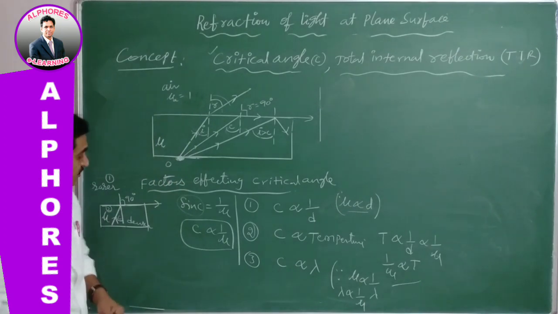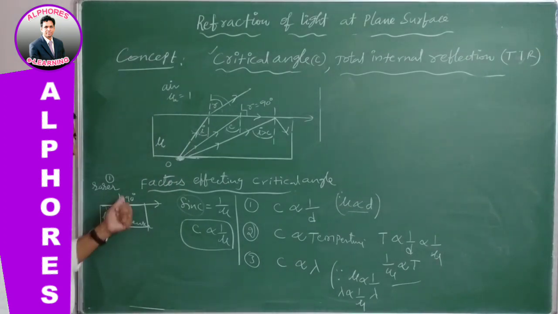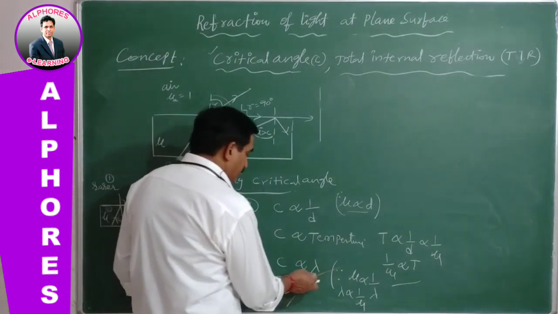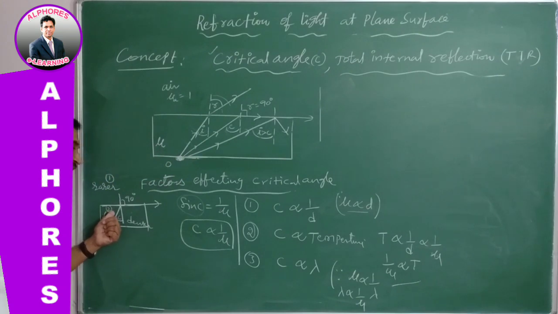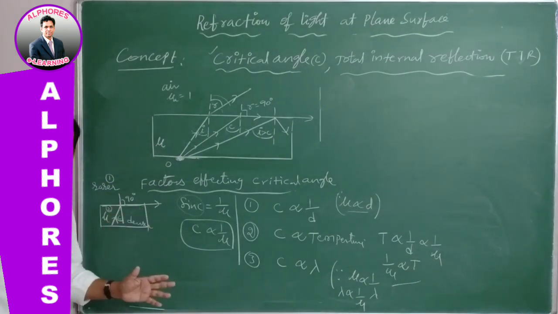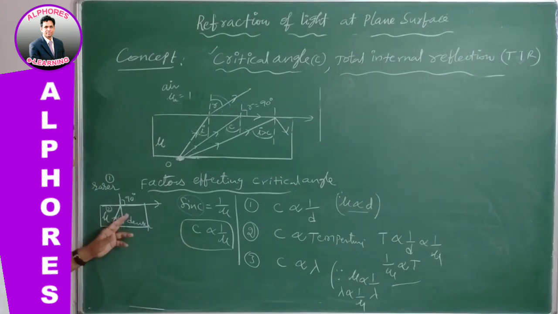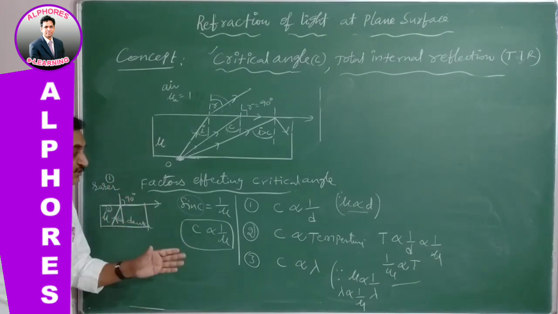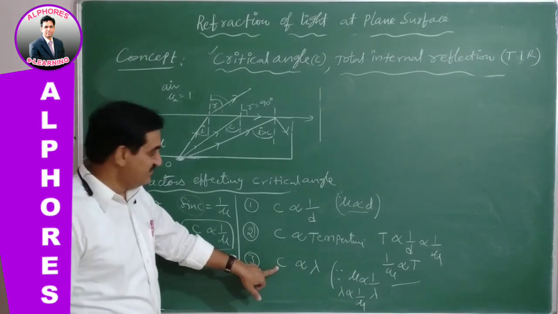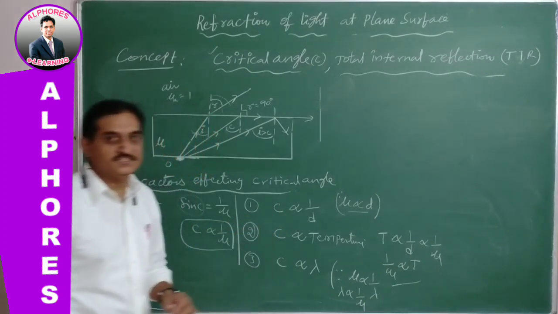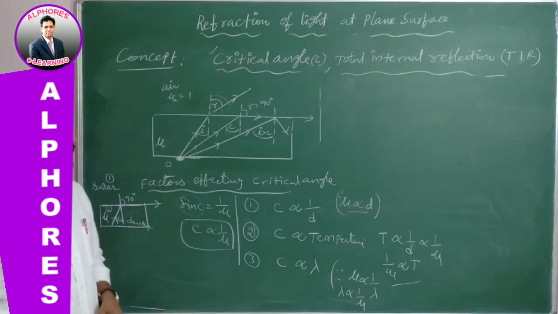This means when we use a glass-air medium in which red color light is used, for red color light the wavelength is more, therefore for red color the critical angle is more, and like that, in accordance with wavelength, the critical angle changes. So from red to violet, the critical angle decreases. So these are the three factors which influence the critical angle.